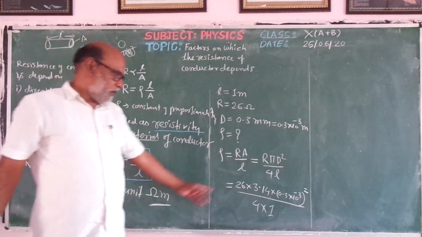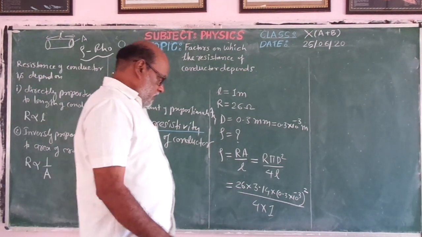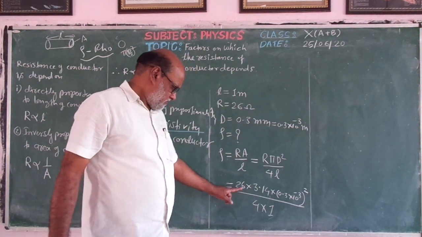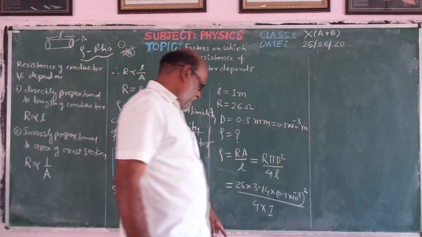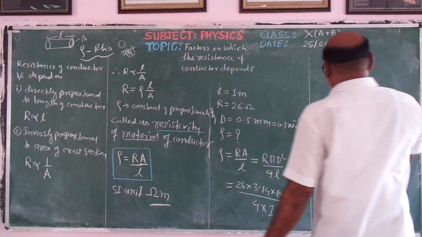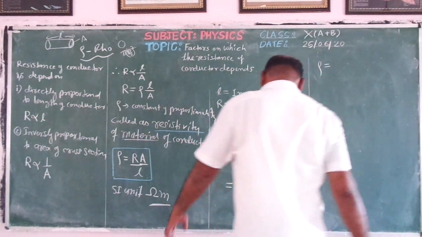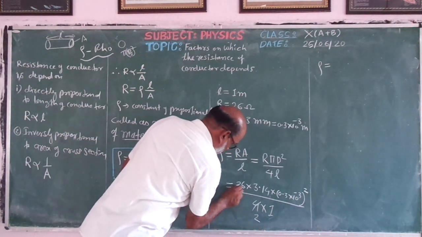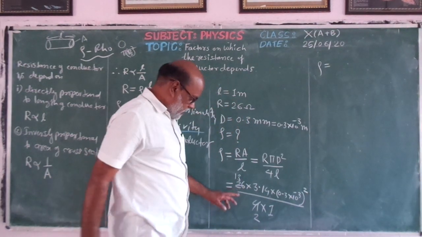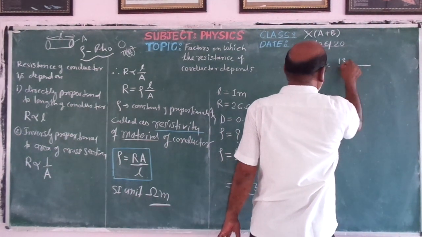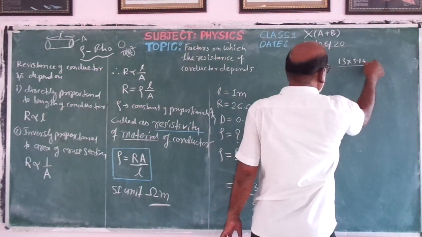Now we solve this. 4 into 1 is 4, and 26 divided by 2 gives 13, so rho becomes 13 into 3.14 into